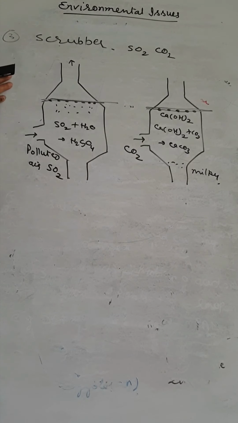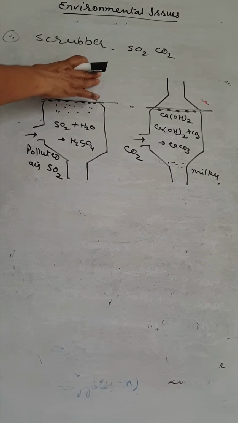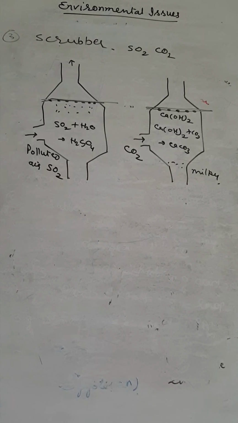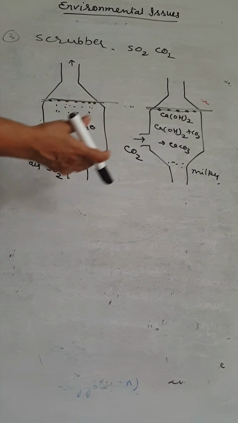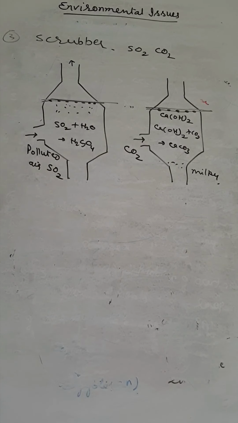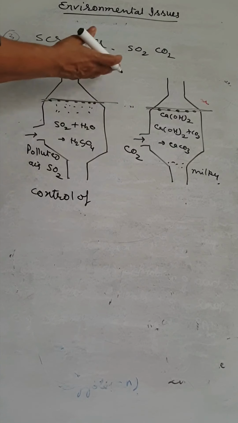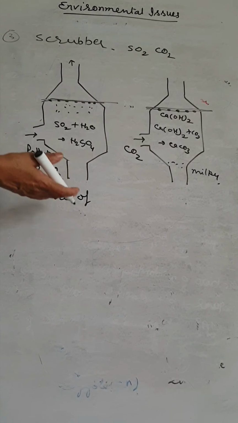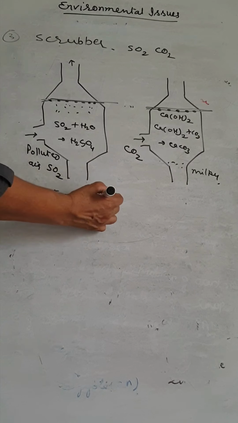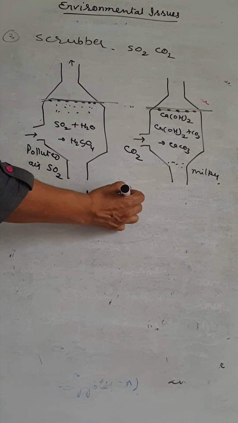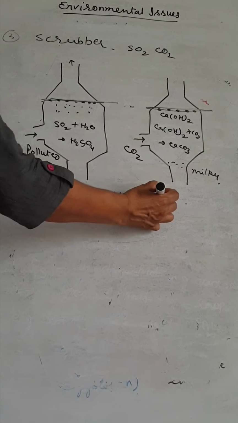So these are the three main devices that are used to remove different types of air pollutants from the atmosphere. Now we discuss the control of vehicular pollutants; through devices we can control them.